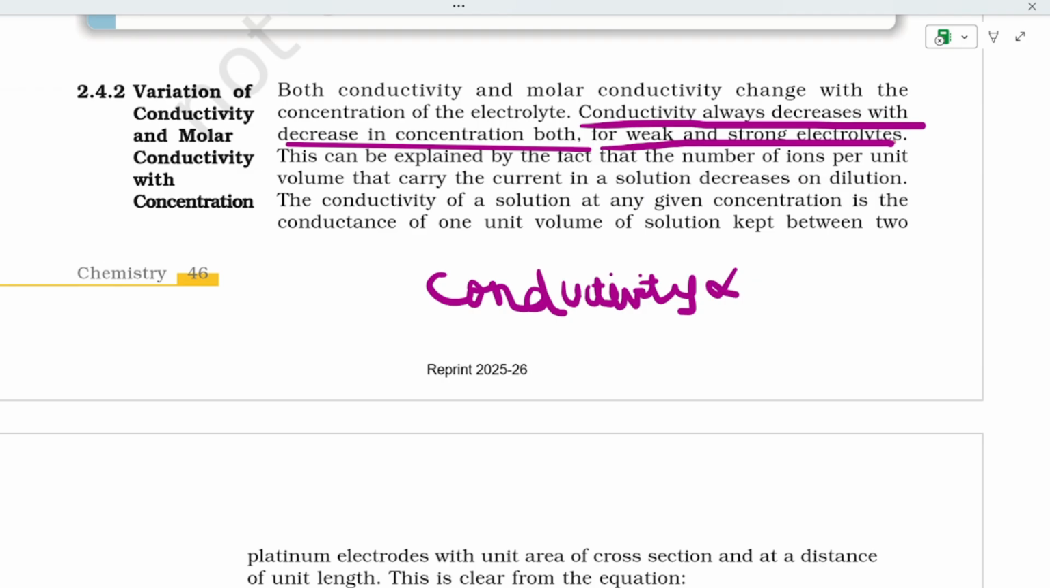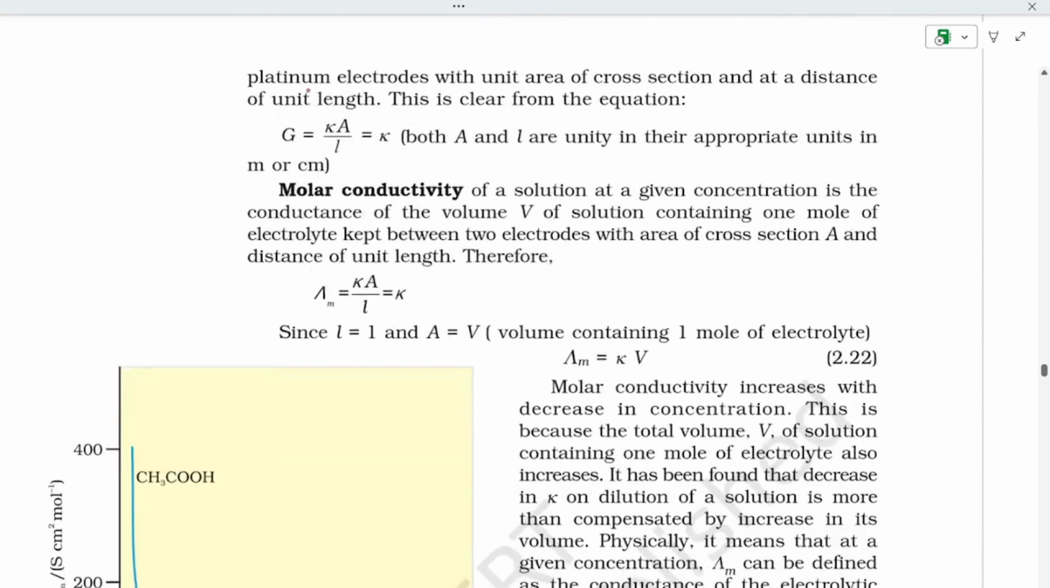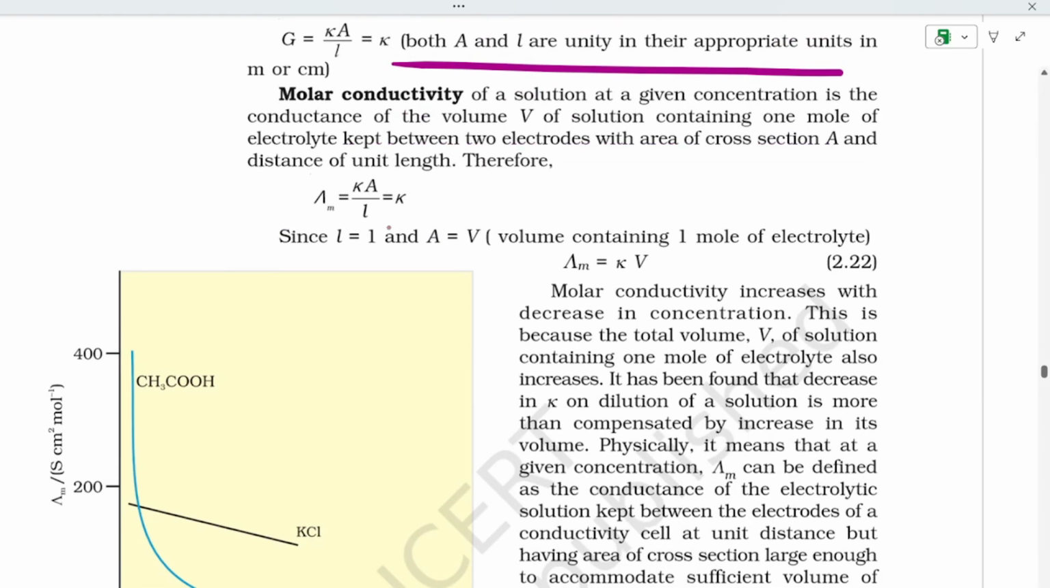Conductivity decreases with decreasing concentration, so if one increases, the other increases too, right? So they are directly proportional. The conductivity of a solution at a given concentration is the conductance of one unit volume of solution kept between two platinum electrodes with unit area of cross section, that is A, and that can be represented as kappa, and we can write that as kappa = Ka/L, that is equal to K.